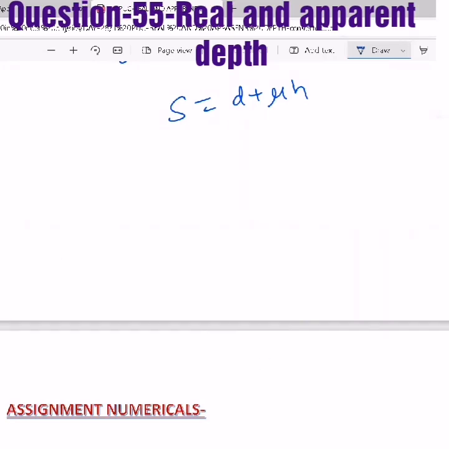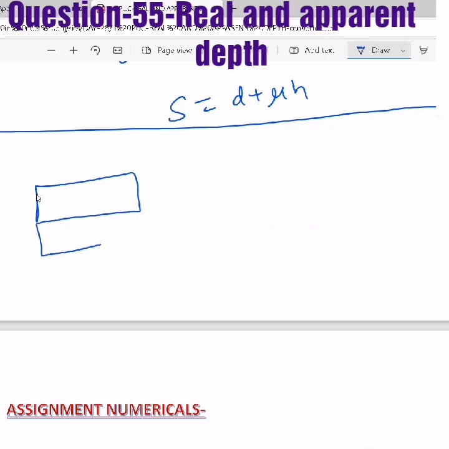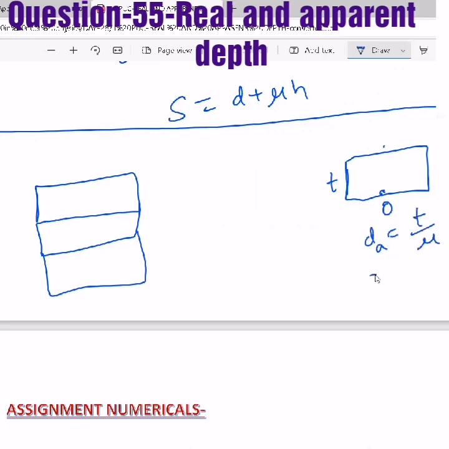And one more thing, as I said, I'll explain to you. Just remember it like a note. Sometimes they will give questions with multiple media, one above the other. In the case of a single medium of thickness t, when an object is placed, the apparent depth is t by mu and the shift is t into 1 minus 1 by mu.